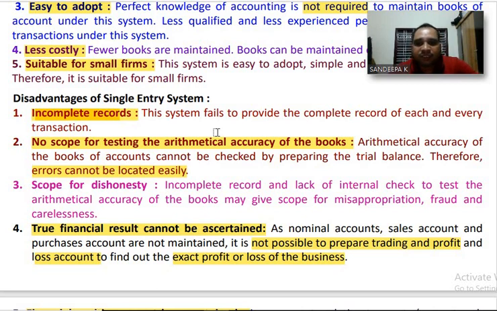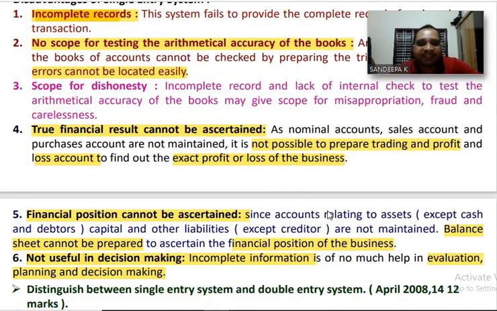Under single entry system, arithmetical accuracy of books of accounts cannot be checked. It leads to misappropriation, fraud, and carelessness. And under single entry system, true financial result as well as financial position of the business cannot be ascertained.